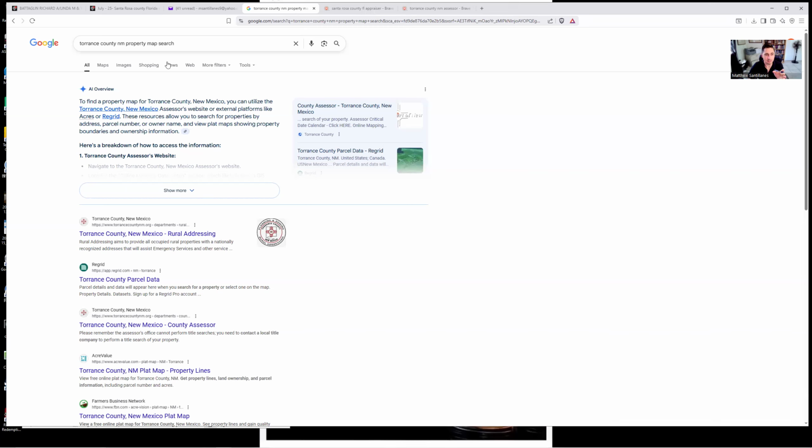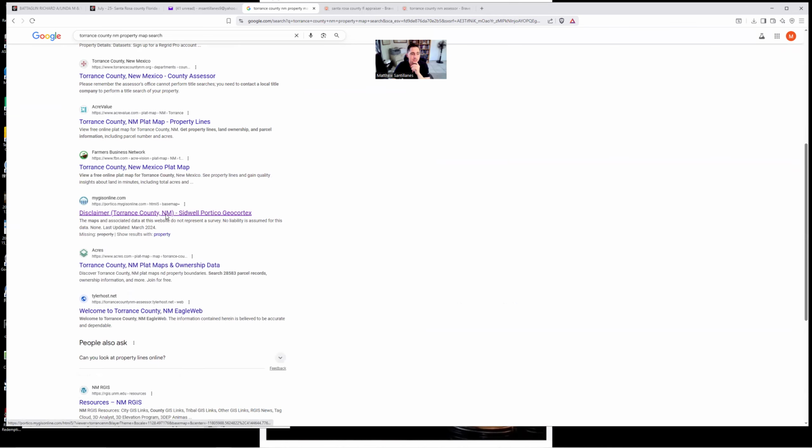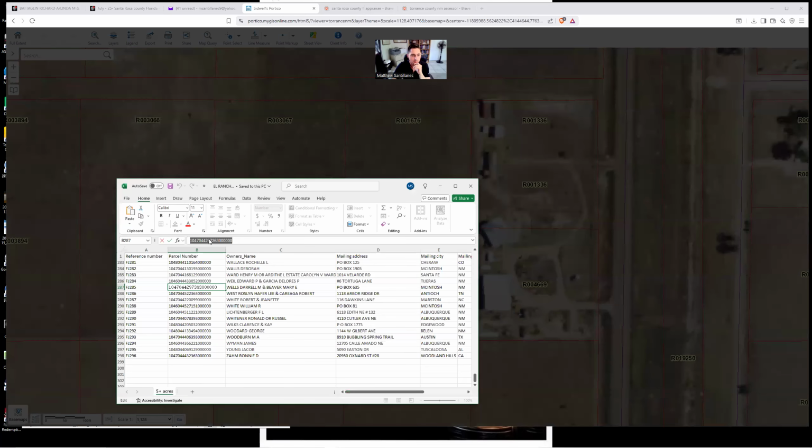Okay, so you can look up on any search engine the county name, state, assessor, or appraiser, depends on the state. Here in New Mexico, they call him the assessor. So you'll look up the assessor property map search. In this case, I know it's this one right here, which is Sidwell Portico. Okay, so I'm going to enter that. I'm going to grab a random parcel number here.